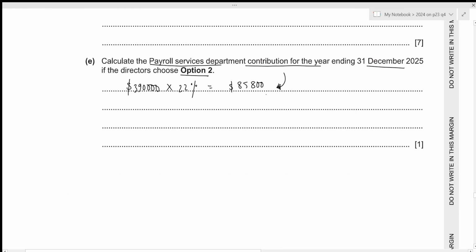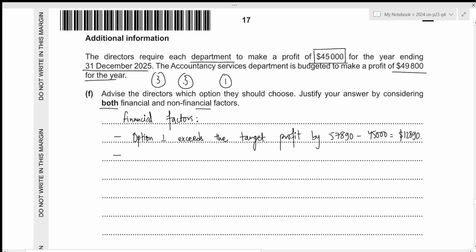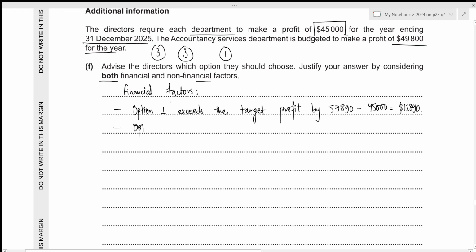The contribution is 85,800. So option 2 has a profit of 85,800 minus 35,000, which results in 50,800.